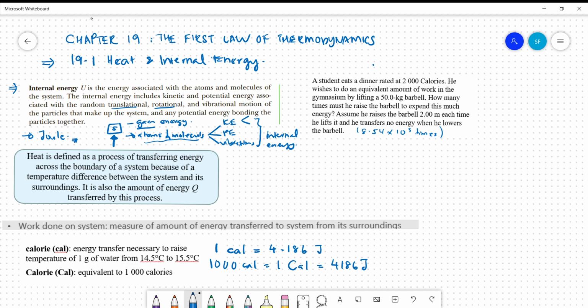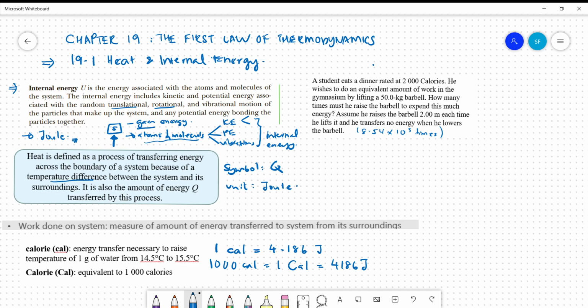So what is heat? Heat is basically the transfer of energy from a system to the surrounding because of temperature difference. So whenever we have a temperature difference, heat will be transferred. The symbol for heat is Q, and the unit is also Joule. So this is heat.